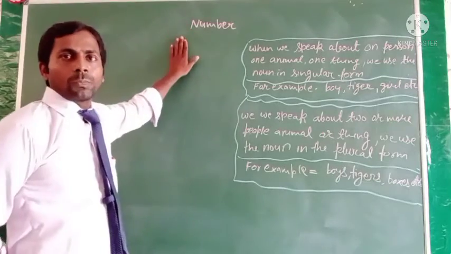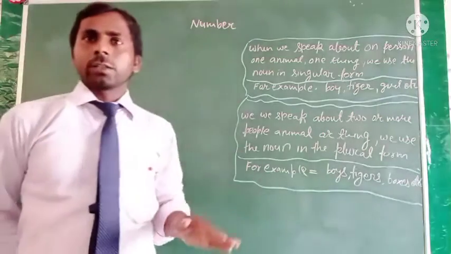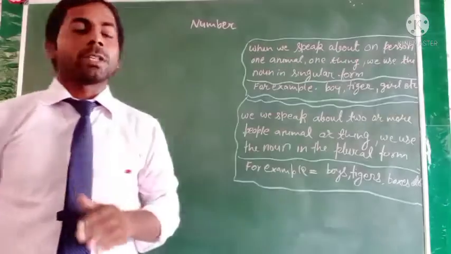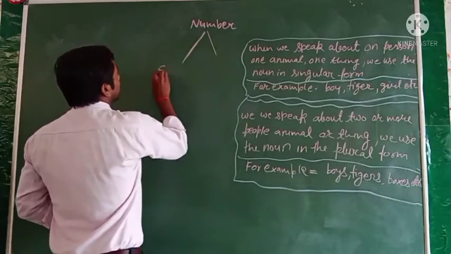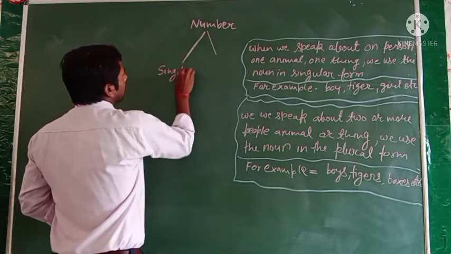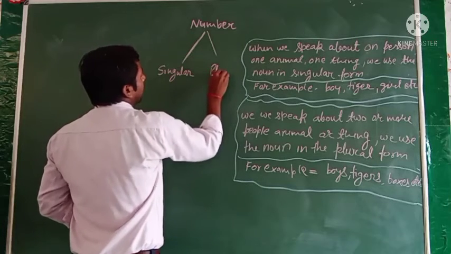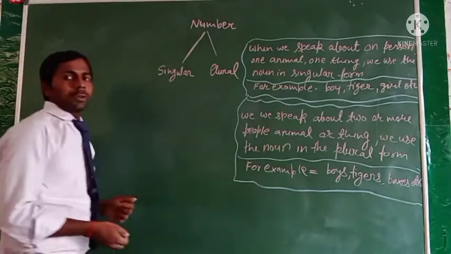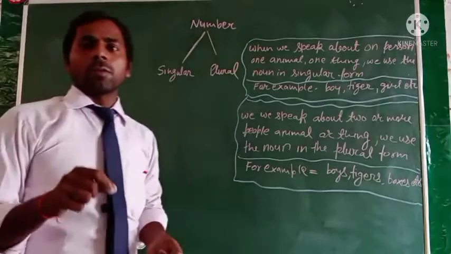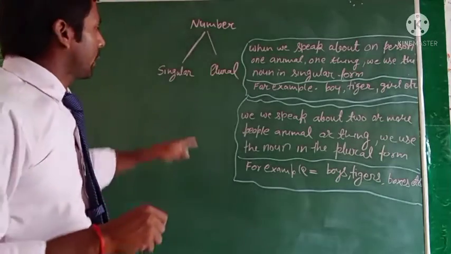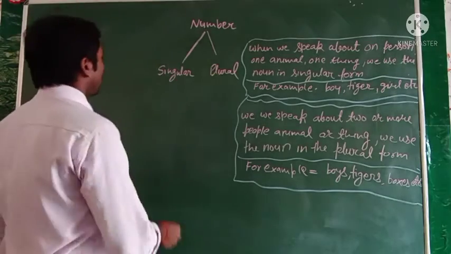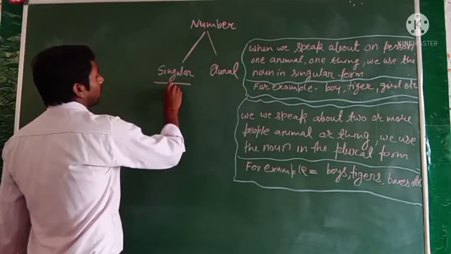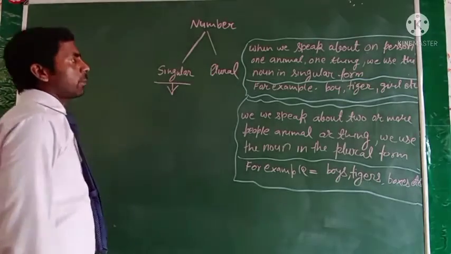So in English a noun can be either singular or plural. It means we can divide the noun into two parts, singular and plural. We can divide the noun according to the number, only two parts, singular number and plural number. So first we will learn the meaning or definition of the singular number.